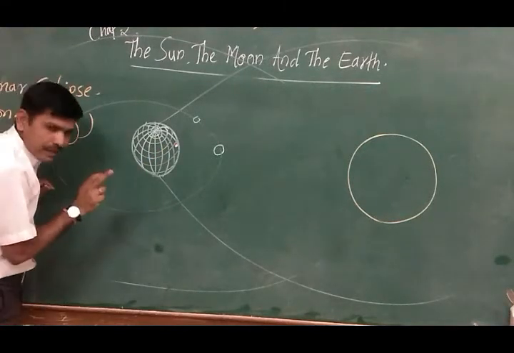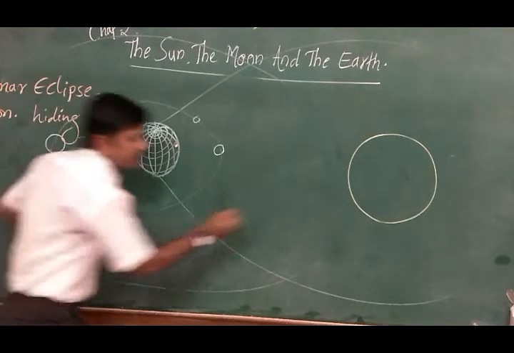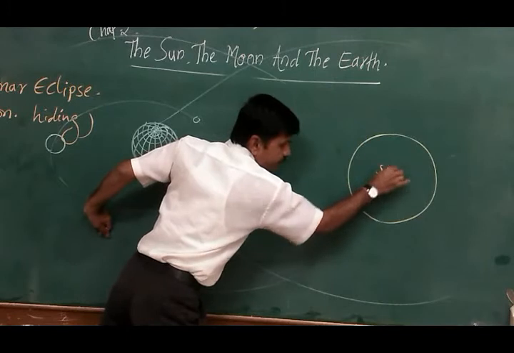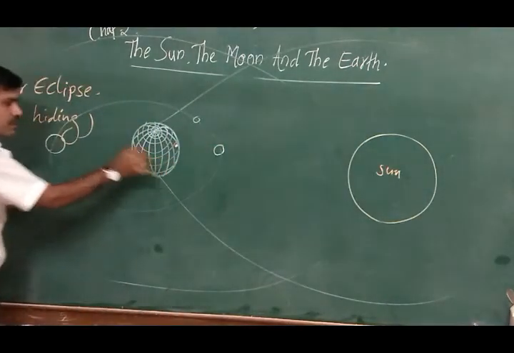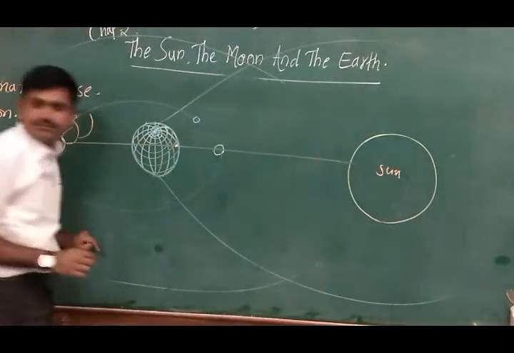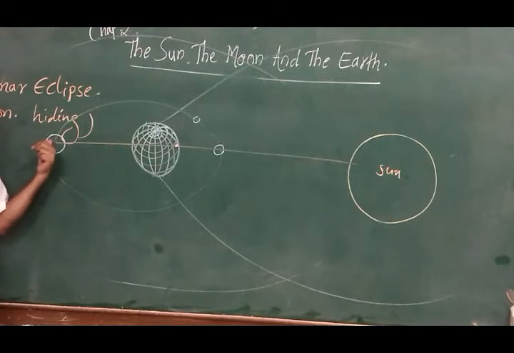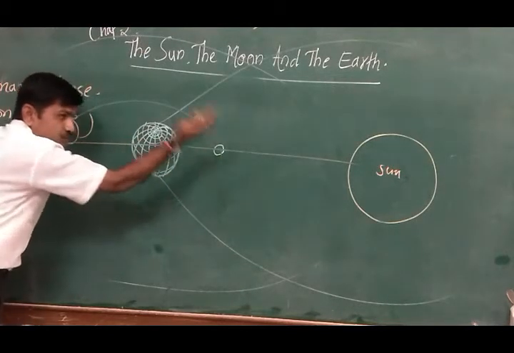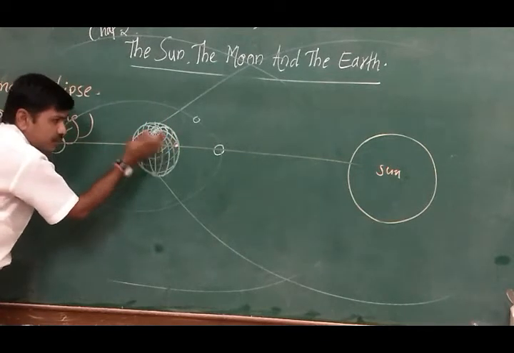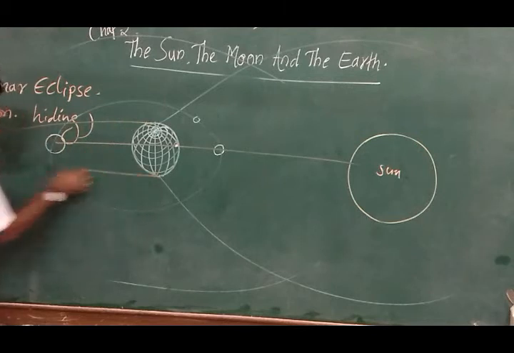Now, when the lunar eclipse occurs, just pay attention for one minute. When the sun, the earth, and the moon fall in a straight line, the sun's rays will fall on the earth, but the shadow of the earth will fall on the moon.